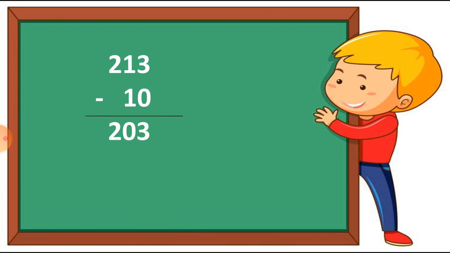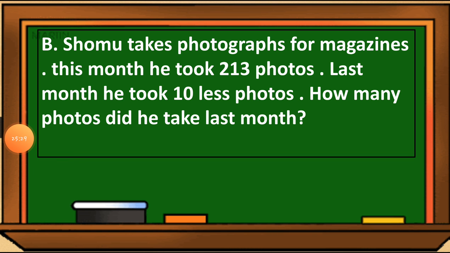And the shortcut method: if I don't want to solve this sum, let's see. You can see here is the 213 and less 10 photos. It means we have to cut 10. So if I cut one from this one, the number 0 will come, because 1 minus 1 is equal to 0.